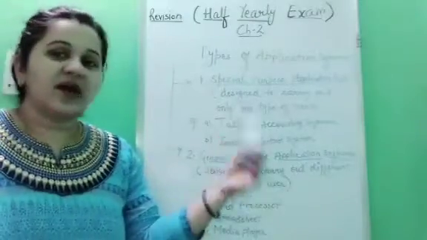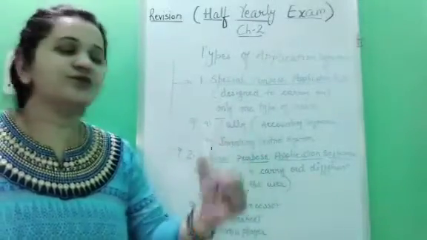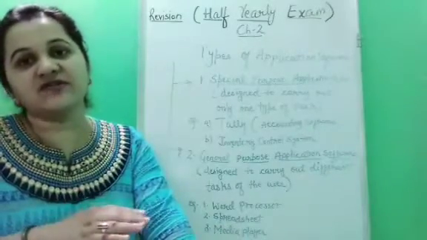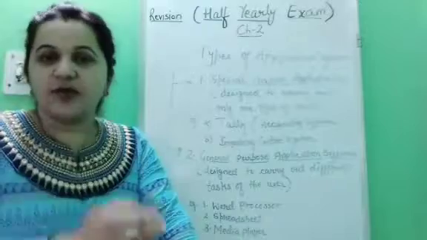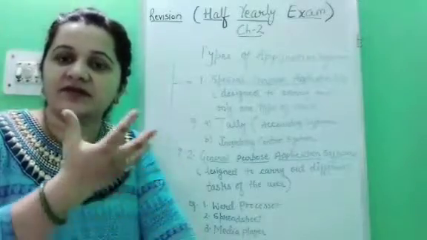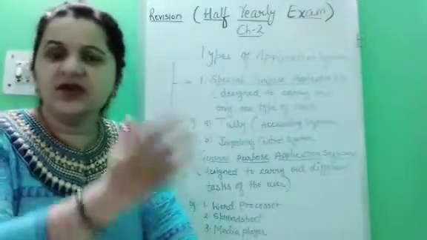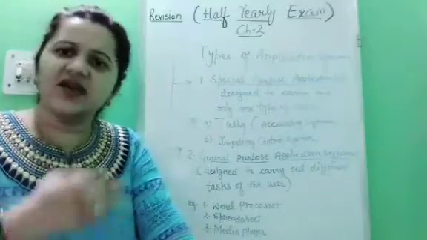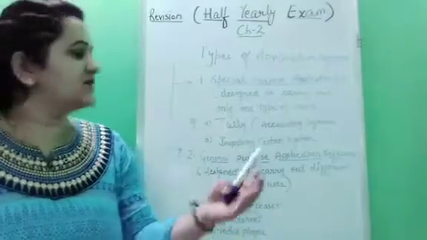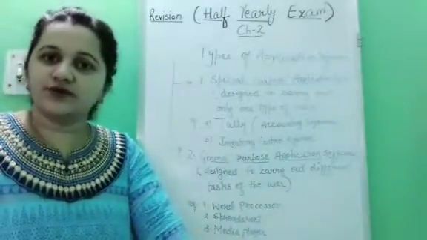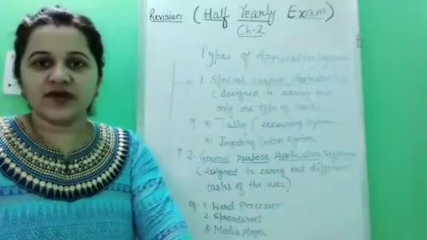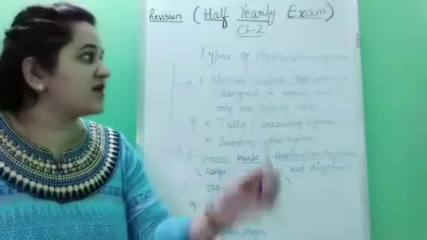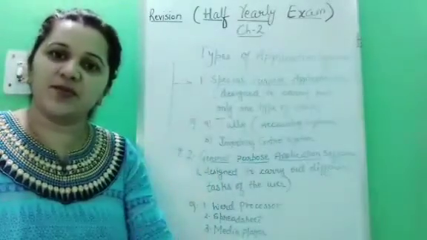So the companies or the shops use inventory control system, this kind of application software in which they manage the number of goods, how much they have received, how much they have sold, how many goods they have purchased, this kind of things they will manage in inventory control system.